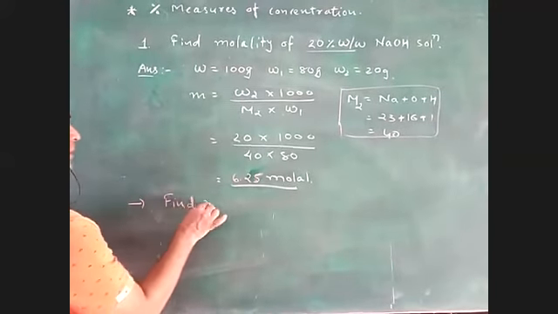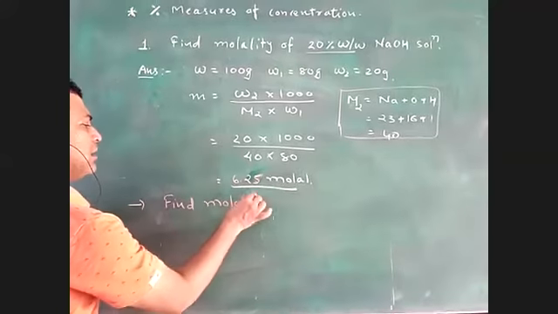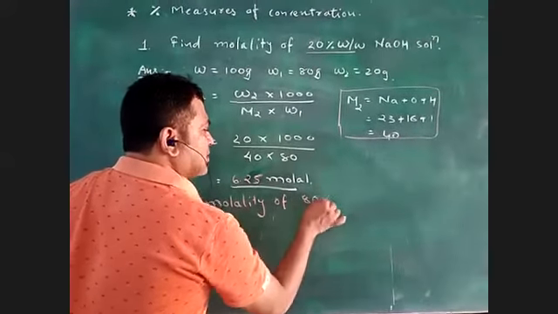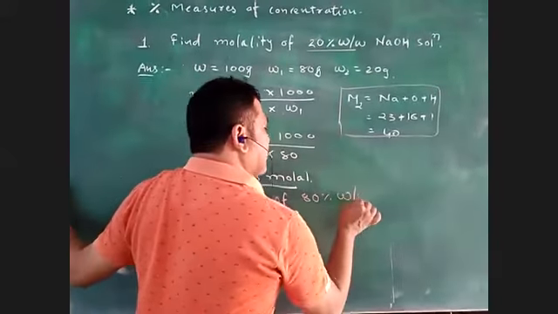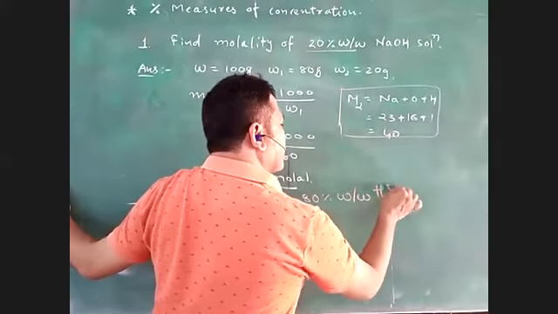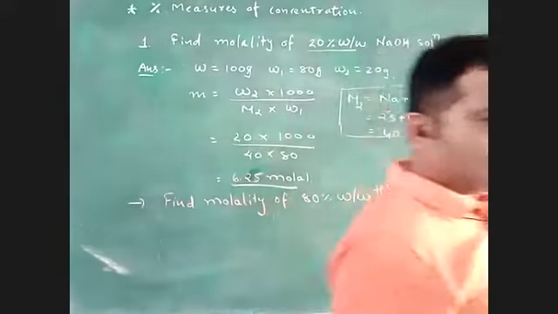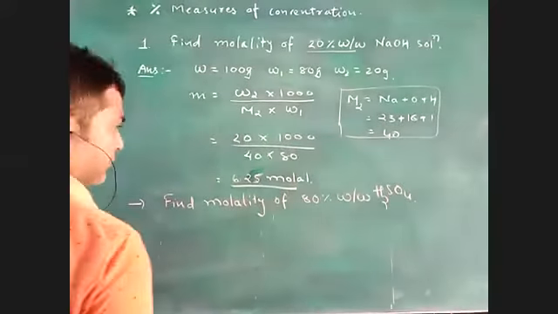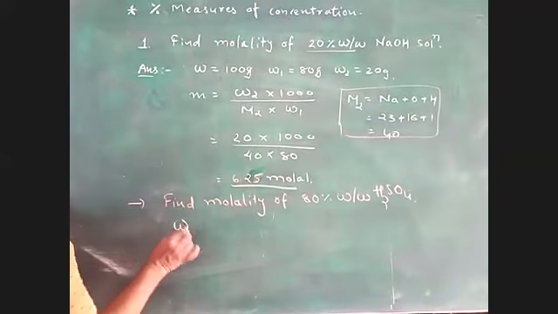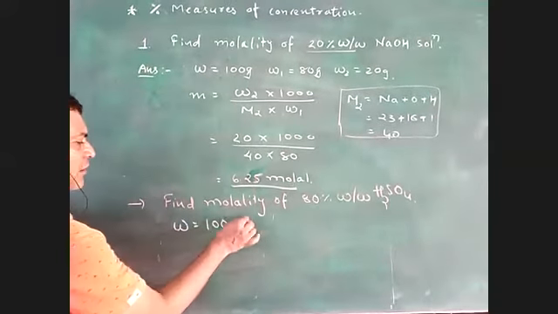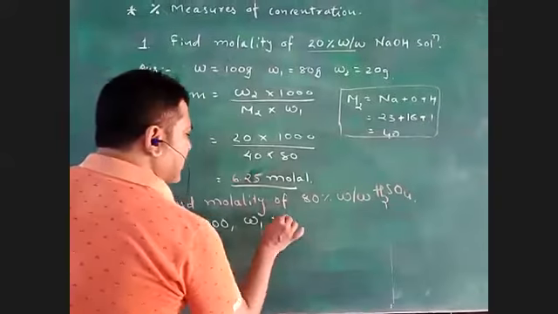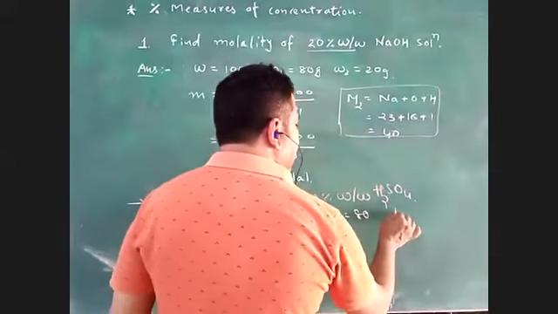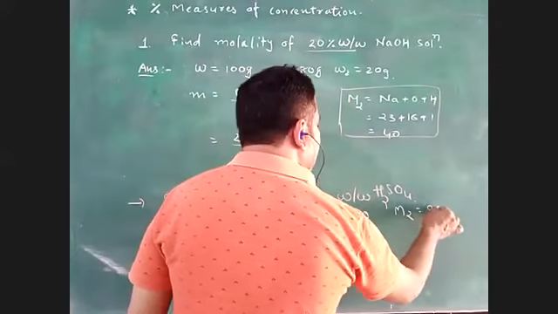Find molality of 80% weight by weight H2SO4. Chalo, find it. So here we have W 100, W1 20, W2 80, and M2 is equal to 98.